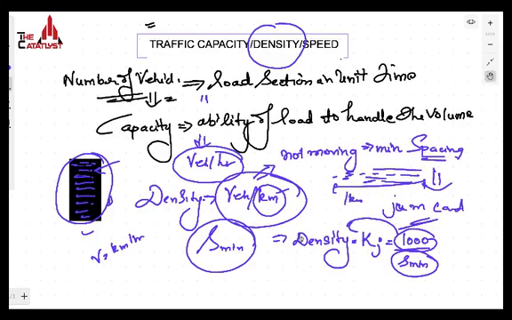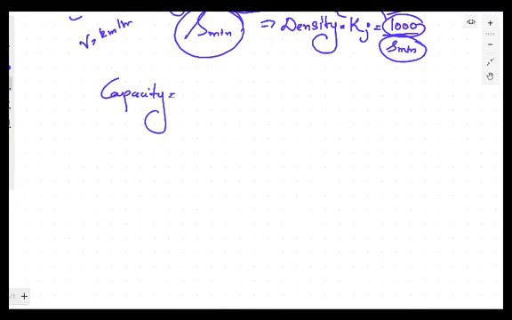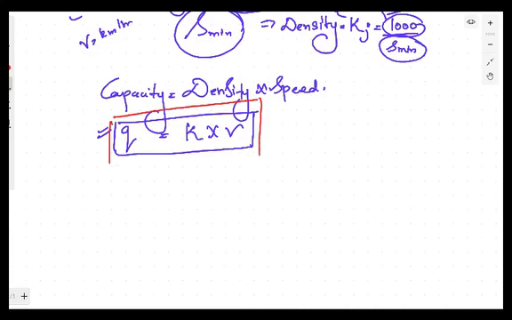Now, if you want to just relate these three things, then we can say that the traffic capacity is equal to the traffic density into the speed. It means that if Q is the traffic capacity, K is the traffic density and V is the traffic speed, then Q is equal to K into V will be the relation. So this is a general relation: the capacity is equal to the density into speed.